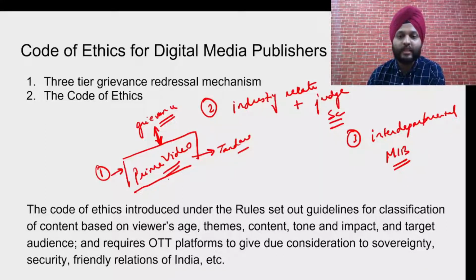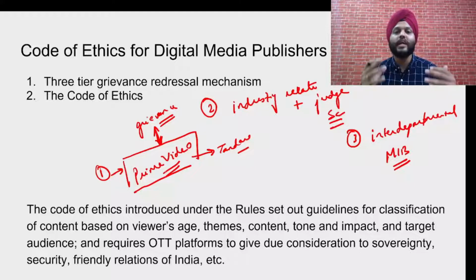Next is the code of ethics. So code of ethics basically says that whatever content is there, the people need to be notified. So the viewer's age, theme, content, tone, impact, target audience, all of this has to be listed. All those Mirzapur and all, imagine people are watching it in the house and all the abusive words that are coming out. So there is a certain section of people that can see it, but a certain section should not watch it. So code of ethics basically says that there should be more transparency about the content being hosted and people should know about it.